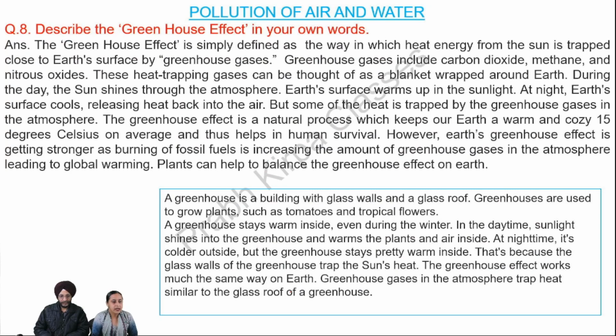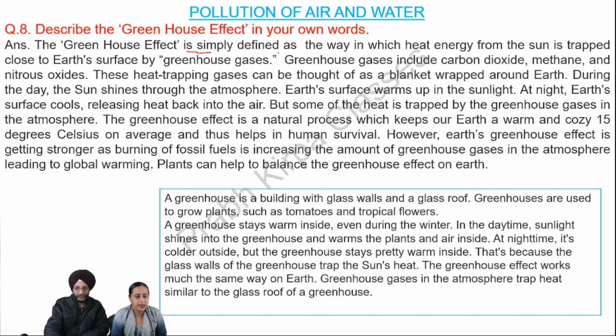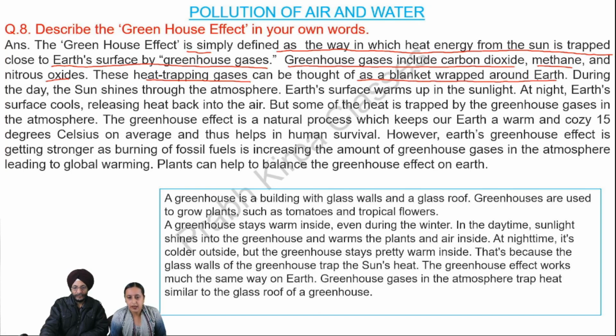Next, describe the greenhouse effect in your own words. Answer. The greenhouse effect is simply defined as the way in which heat energy from the sun is trapped close to Earth's surface by greenhouse gases. Greenhouse gases include carbon dioxide, methane, and nitrous oxides. These heat trapping gases can be thought of as a blanket wrapped around Earth.